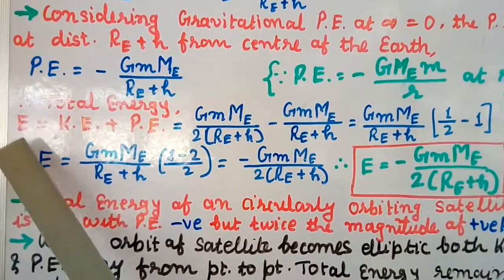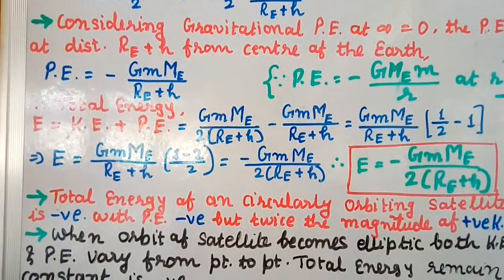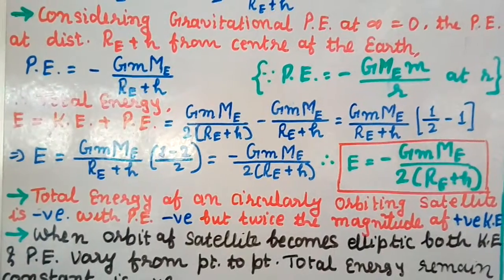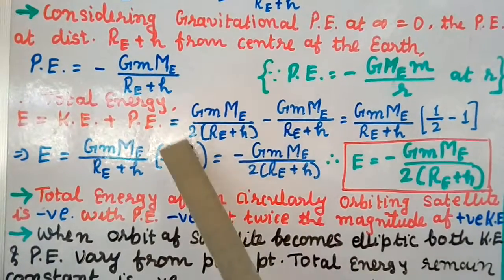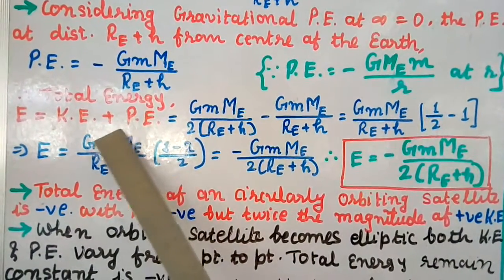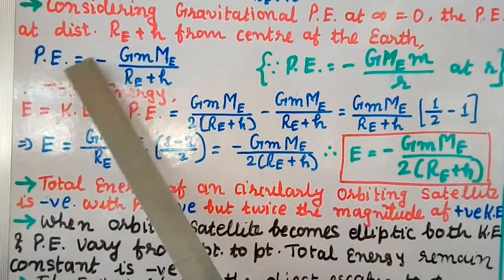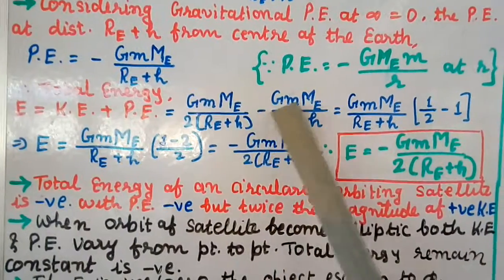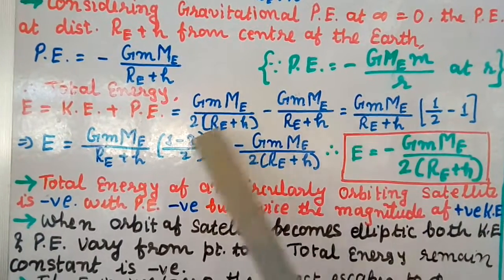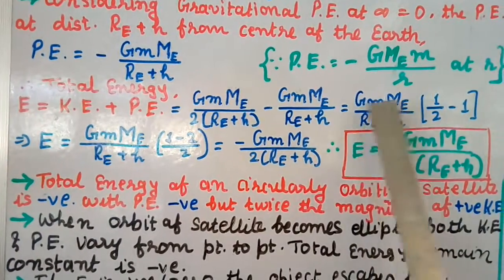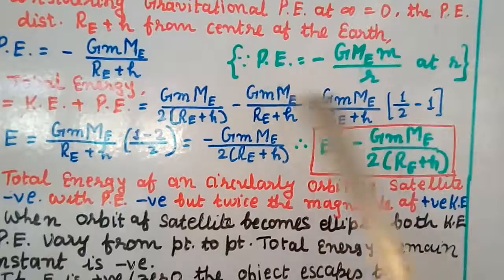Therefore, total energy equal to kinetic energy plus potential energy. We know that the total energy is the sum of the kinetic energy and the potential energy, so let us place both the values. Kinetic energy is G Me m divided by 2 into Re plus h, then plus potential energy, which is negative, so minus G Me m divided by Re plus h. From here you can take G Me m common, and the denominator Re plus h common, so G Me m by Re plus h, and here remains 1 by 2 minus 1.